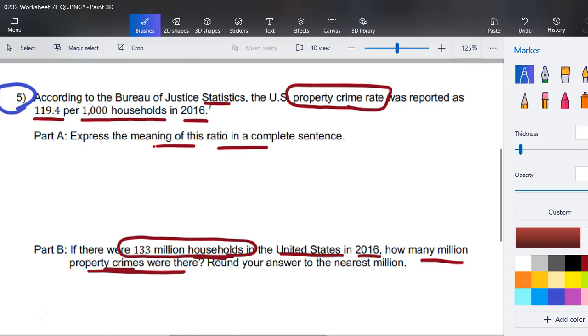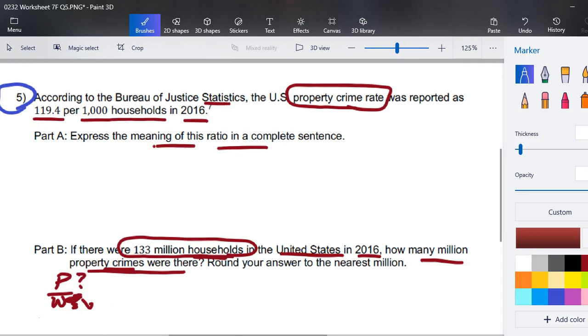In this case, they're giving us the number of households and asking us to find the number of crimes. So again, thinking about part and whole, in the last question, we didn't know the whole amount of households they were talking about, or people over the age of 12. But this time we do know the number of households. What we don't know is the part, which is the number of crimes.